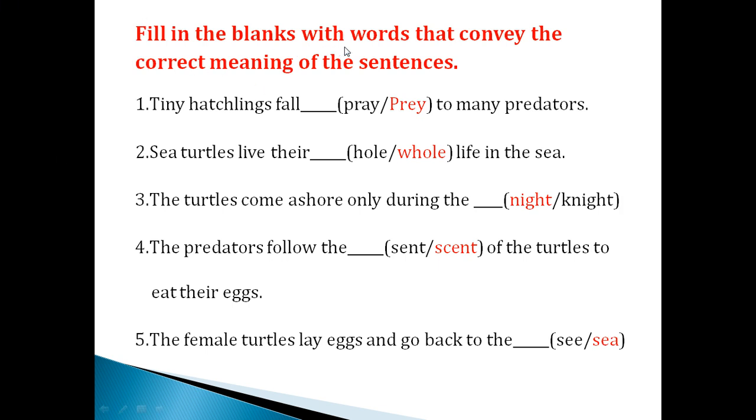Filling the blanks with words that convey the correct meaning of the sentence. This is your book back exercise. Tiny hatchlings fall prey. This prey only will come. This prey has too many predators. Sea turtles live their whole life in the sea. The turtles come ashore only during the night time. The predators follow the scent of the turtles to eat their eggs. The female turtles lay their eggs and go back to the sea. So this is your book back exercise. So you have to go through it very properly.